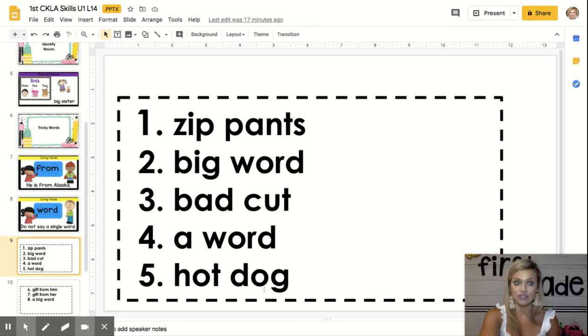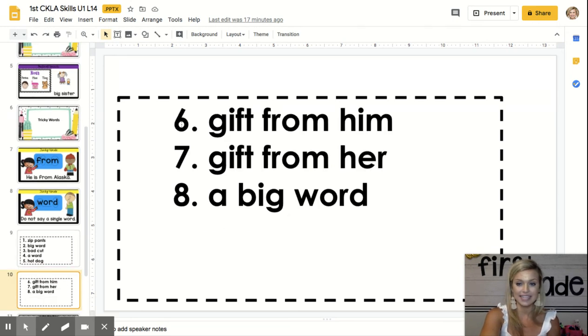Hot dog. Number 6, get ready. Gift from him. Number 7, get ready. Gift from her. Number 8, get ready. A big word.